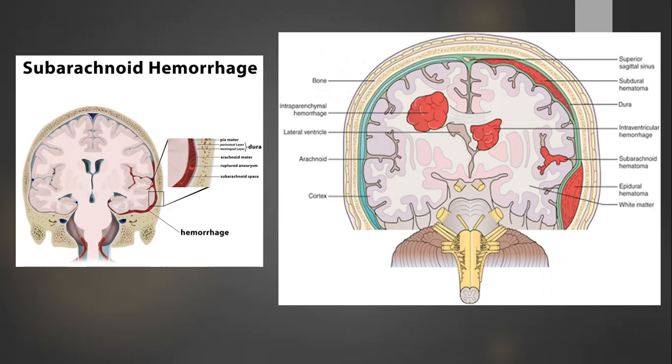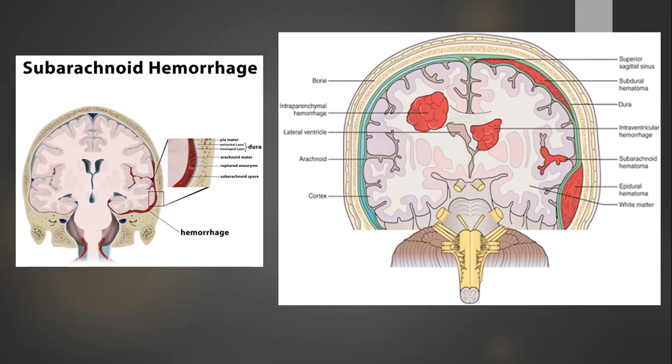On the picture on the left side, you can see there is a subarachnoid hemorrhage. Subarachnoid hemorrhage is when there is bleeding inside the subarachnoid space. The subarachnoid space extends from the bony surface to the brain parenchyma in a finger-like projection. So if there is a hemorrhage that is finger-like, coming from the bony side and going into the parenchyma, this is most likely a subarachnoid hemorrhage. You will see it on the CT scans as well in the coming slides.